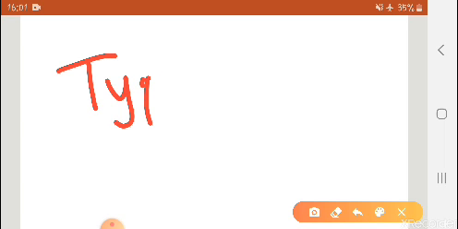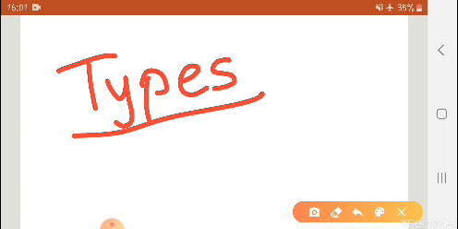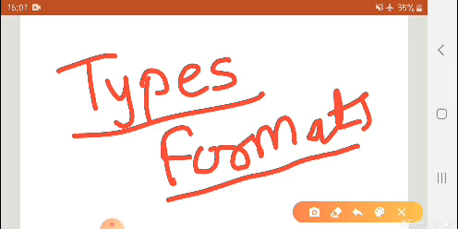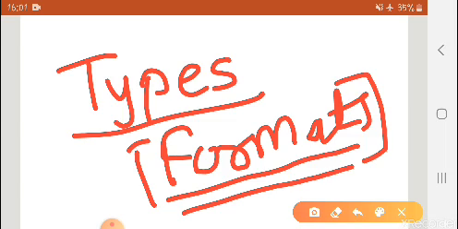In the next part, we are going to study various types of companies as well as the formats. These formats are already given in your module, that is in your study material, but we will discuss the concept and the proper trick to remember those formats. Okay, so let us begin.